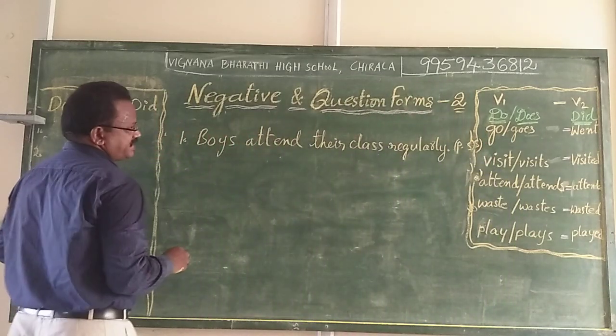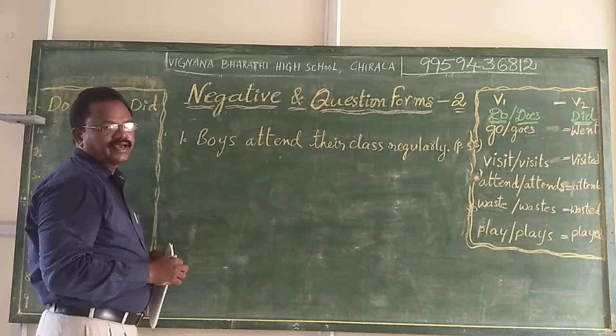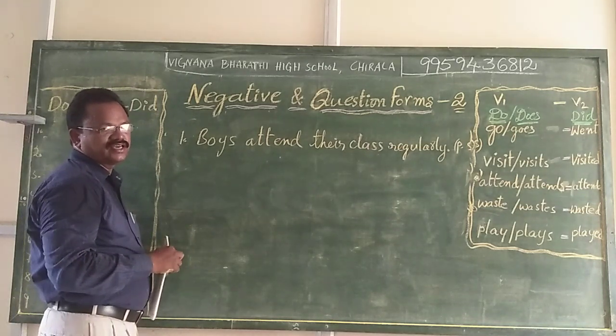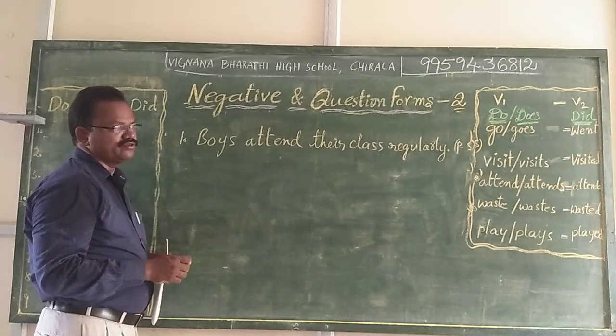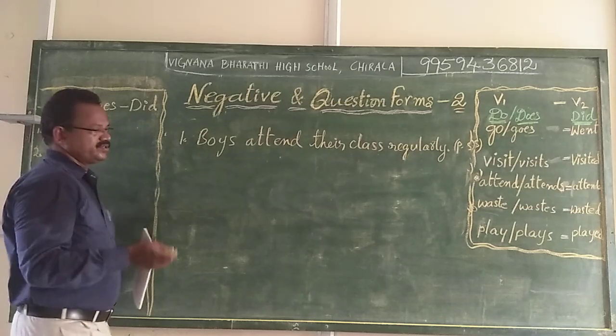You change this sentence into three forms as I said in the previous example. That is a negative statement, positive question form and then negative question form.